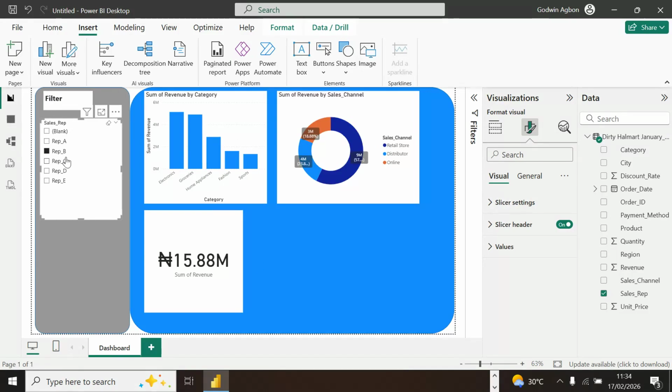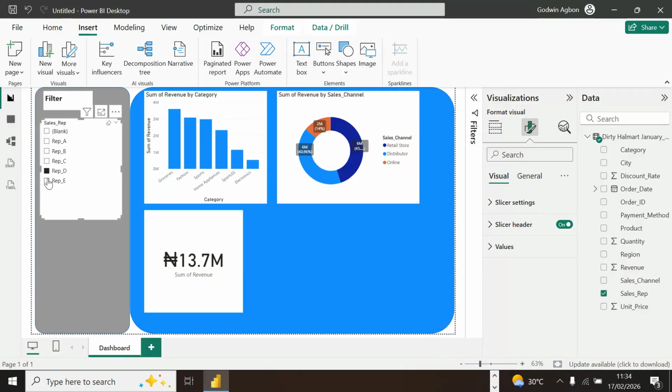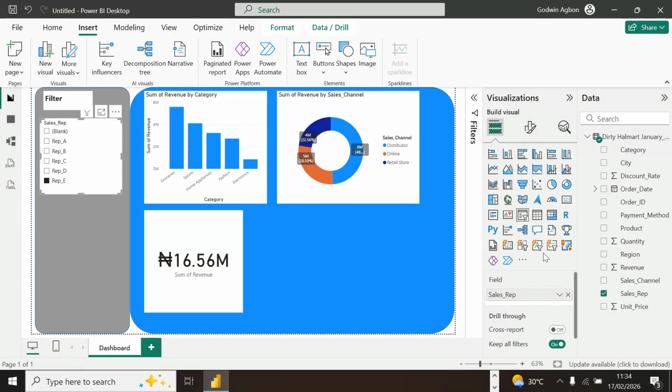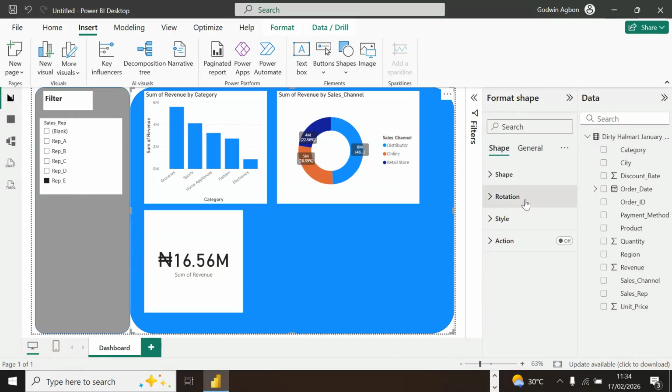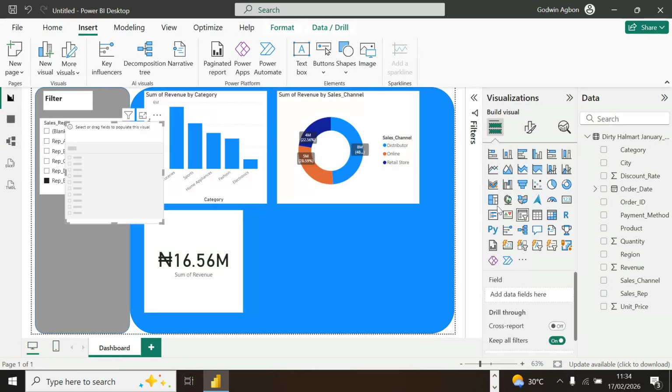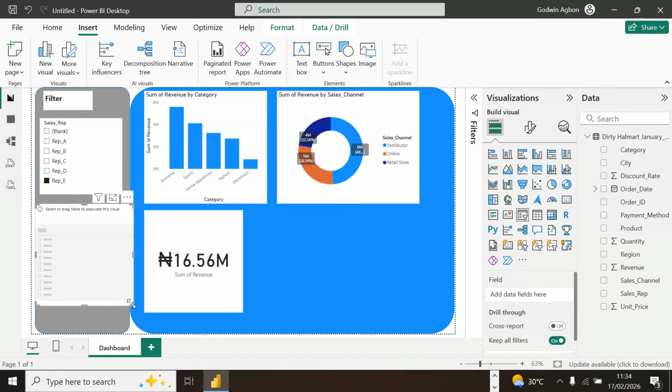If you go to B again, you can see those figures. I mean, all what you are having on the screen, they are all changing. All the pivots are changing based on each one that you select. So you can equally go beyond this to say, okay, I want to equally filter with another filter. Let me add another filter. All of them will work together, except you remove it.